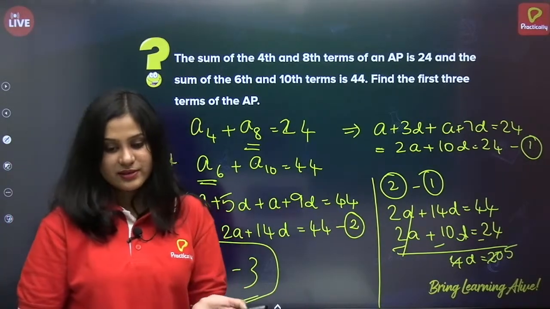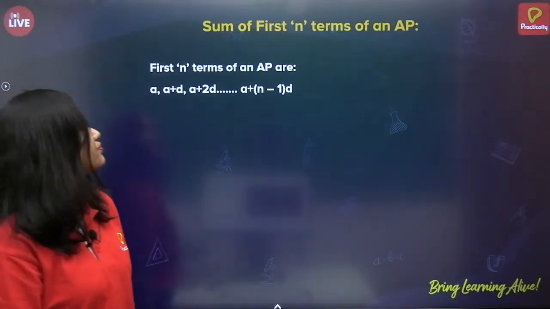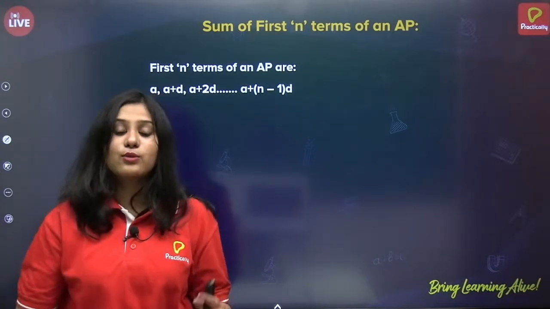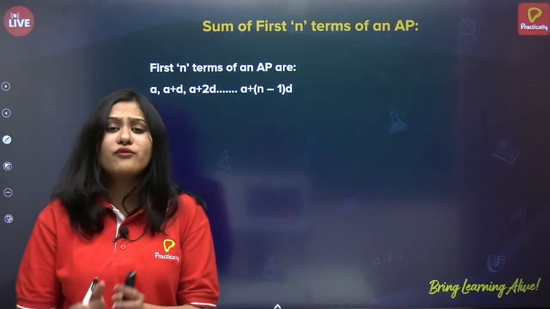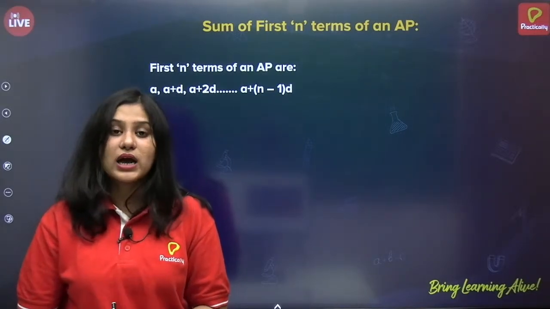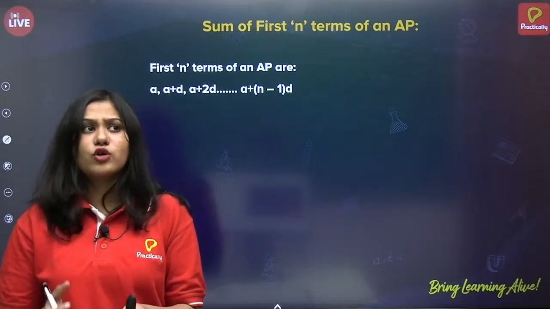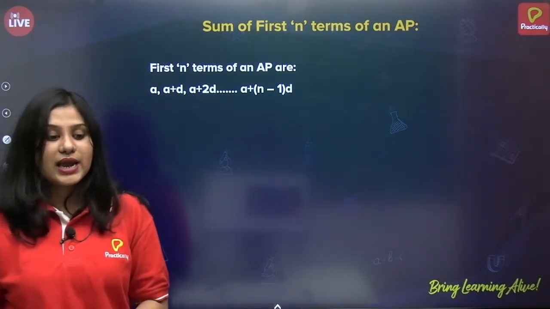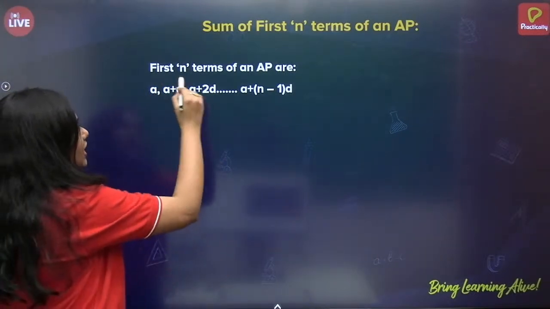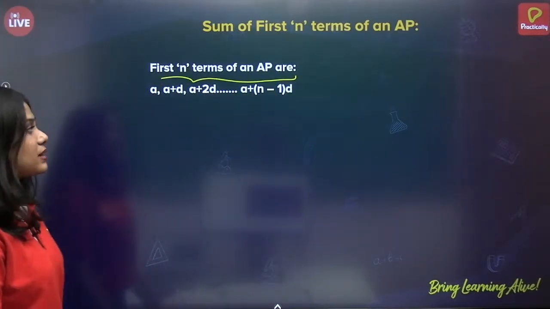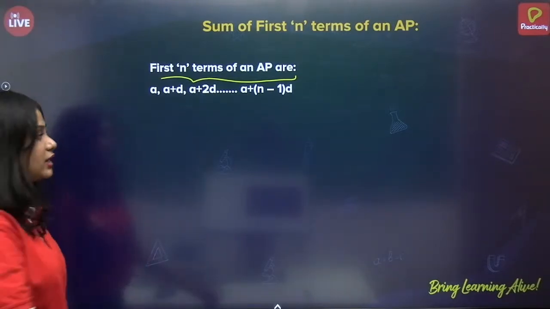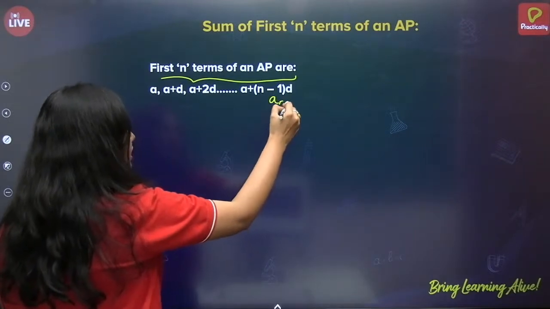Alright, next. So we have seen what is the nth term of an AP, correct? Now let us see what is the sum of first n terms of an AP. We will derive the formula of how to get the sum of first n terms of an AP. Now, what are the first n terms of an AP? a, a plus d, a plus 2d, and so on till a plus n minus 1 into d. This is nothing but a n, correct?